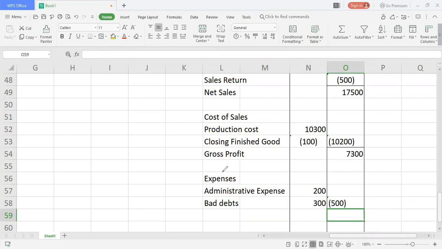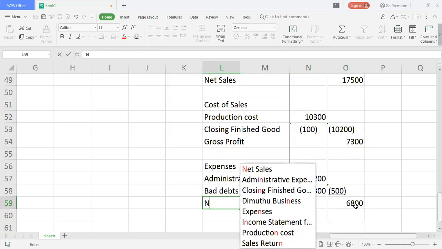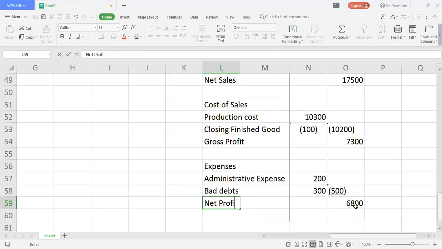Then I get a profit of 6,800, right? Net profit. 6,800. So I'll write here net profit. So I'm done with my income statement, guys. So let me take it in the same format.